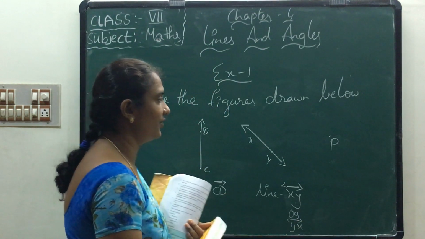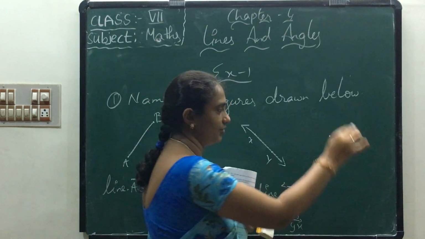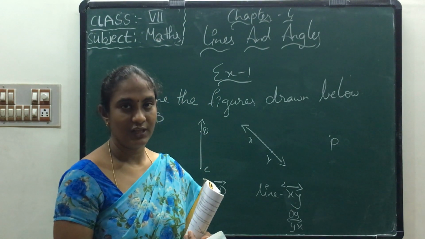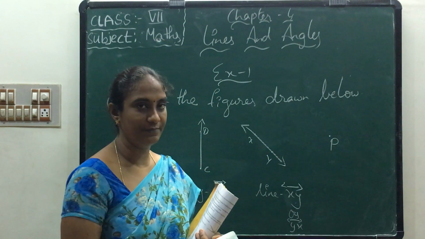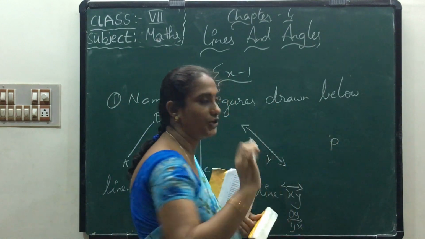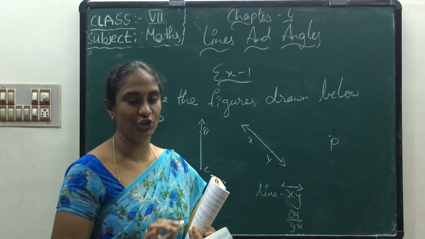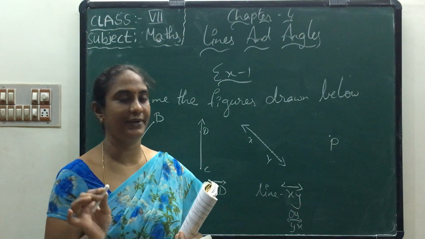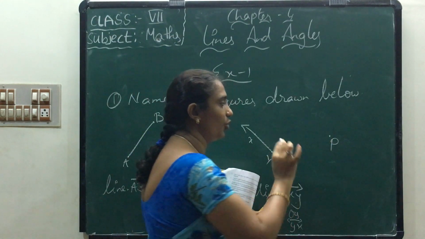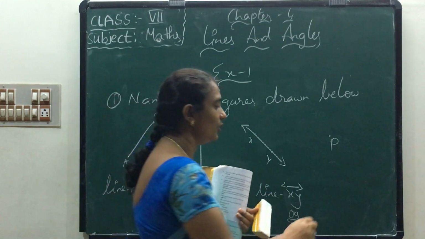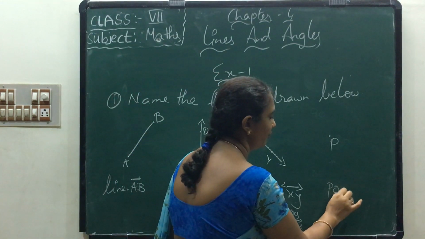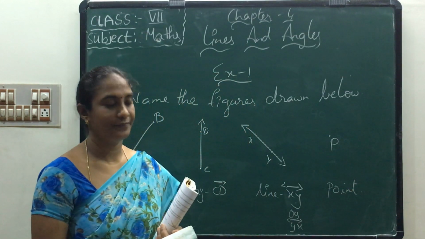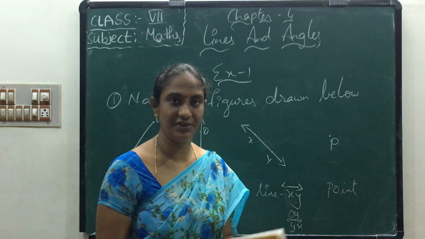Okay. The next one is a point. A point is denoted by a dot symbol. Here we have to use only capital letters. We should not use small letters. For a point we have to use only capital letters. So they have given one point, P. So it is known as point P. Children, do you understand the first sum?